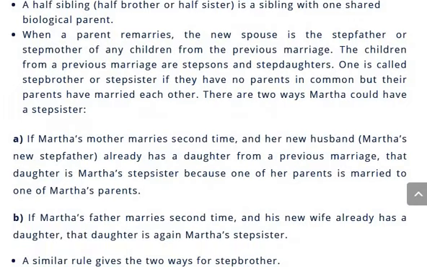If Martha's father marries a second time and his new wife already has a daughter, that daughter is again Martha's stepsister. The same rule applies for stepbrother also.